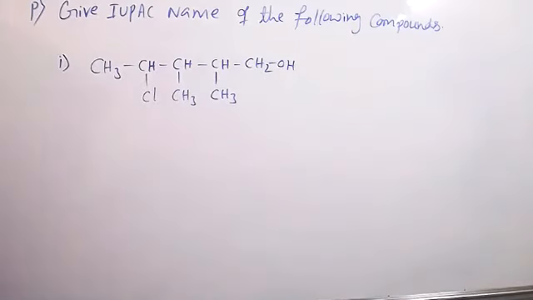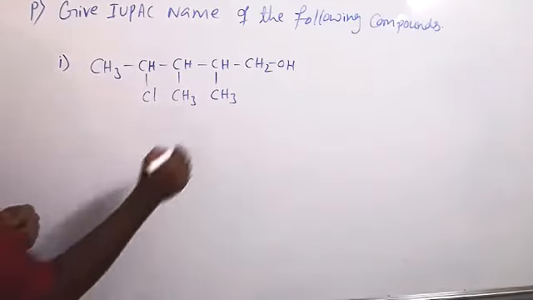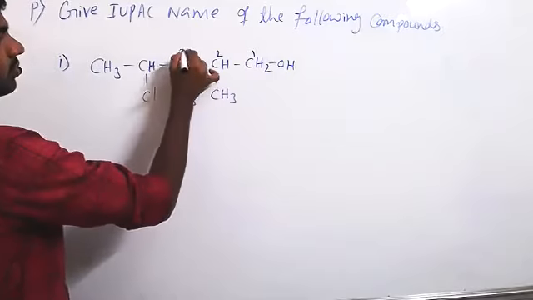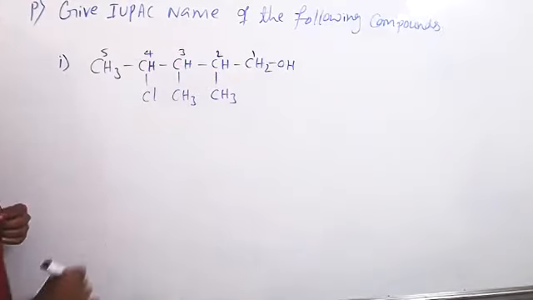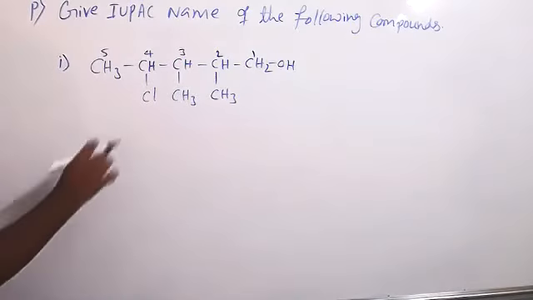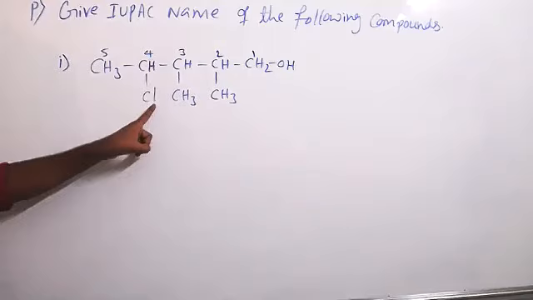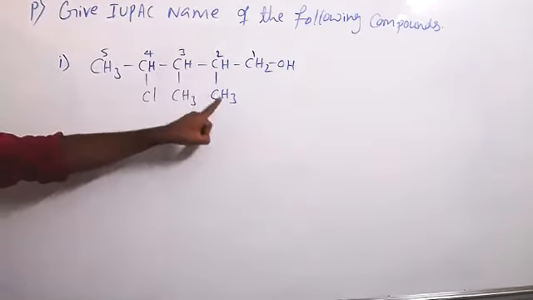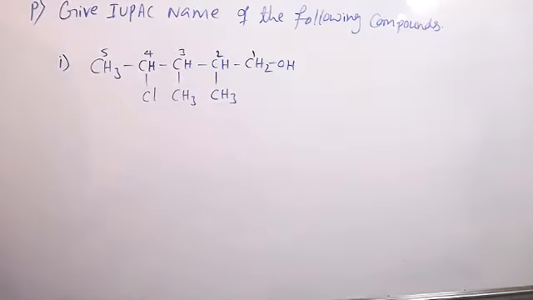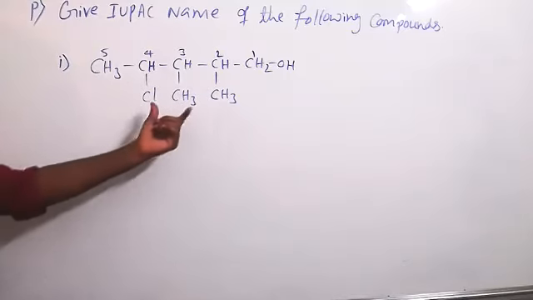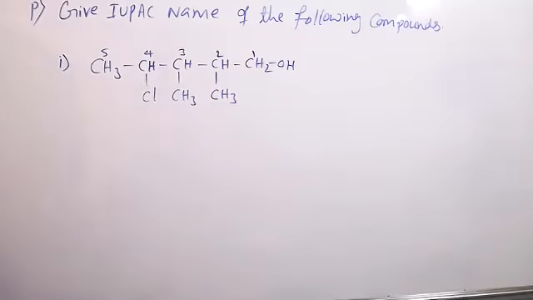Okay, so alcohol OH group attached carbon give first carbon. Then this 2, 3, 4, 5. And then remaining all becomes substituents or side chains. So fourth position chlorine is attached. 2 and 3 position methyls are attached. So according to alphabetical order, which one comes first? Methyls or chlorines? Chlorine.